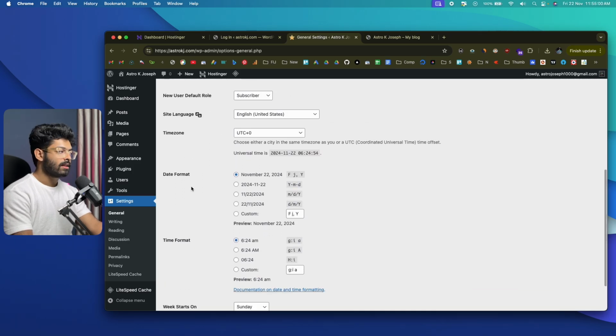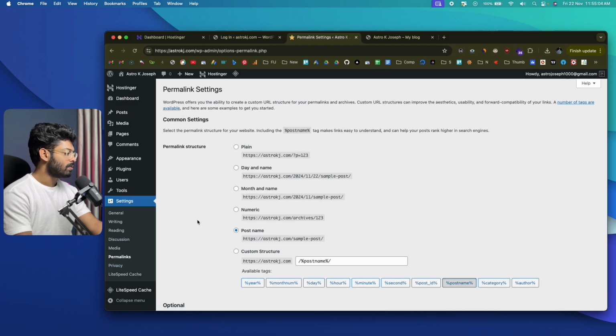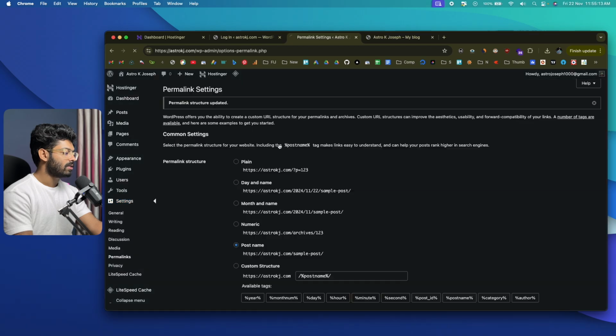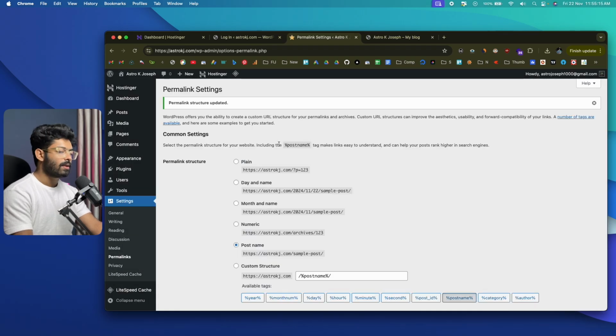And next important settings that you need to change is this settings right here that says permalinks. So you come to this permalink option. Okay, already this is set as post name. So by default, in some cases, it will be set as plain. So you must make sure to set it as post name and simply go ahead and click on save changes. And basic WordPress setup is completely done.